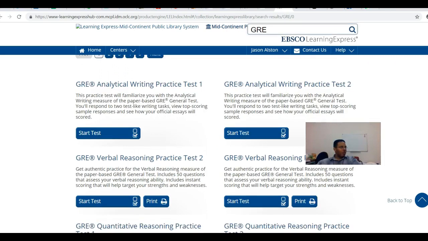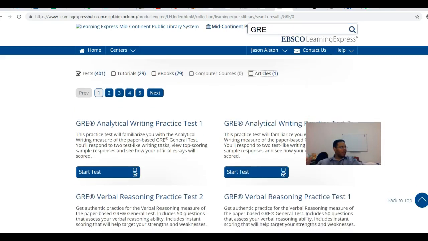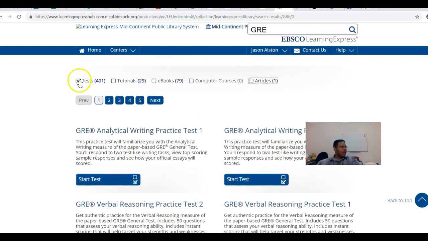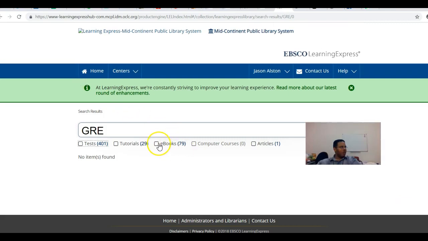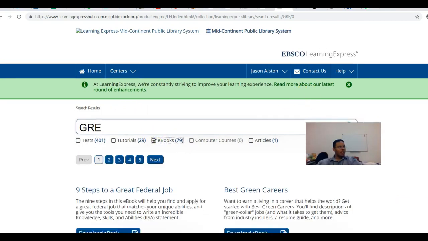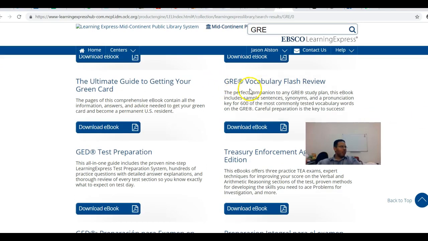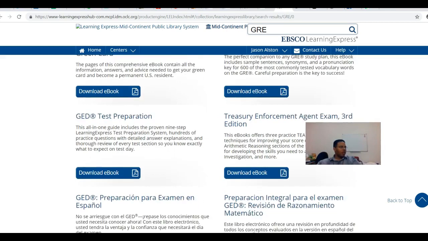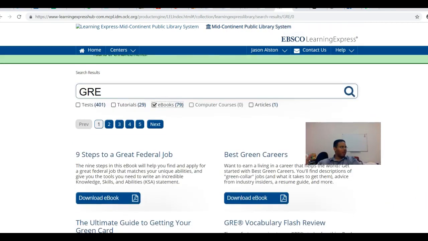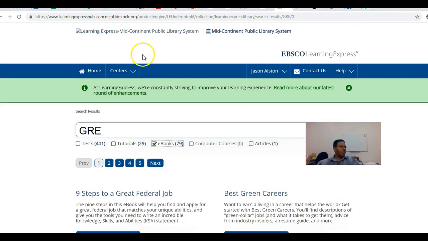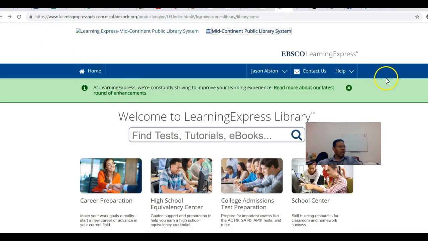Okay, so one thing that you see here, you've got various practice tests for the GRE. I believe there's also an ebook for the GRE. Okay, so you've got separated various ebooks for GRE prep, and you can download those again for free once you are a member of Learning Express Library, and your registration should be free, but the way to unlock all the features in this resource is to go ahead and register.